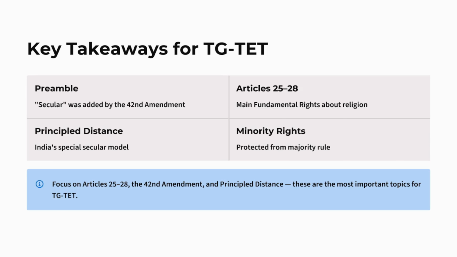Important points: secular was added by the 42nd Amendment. Articles 25 to 28 are the main fundamental rights about religion. Principled distance is India's special secular model. Majority and minority rights: protect from majority rule.